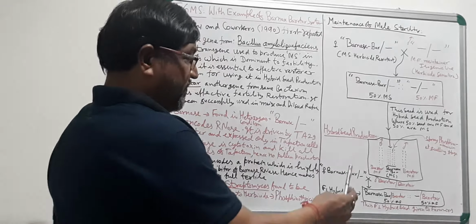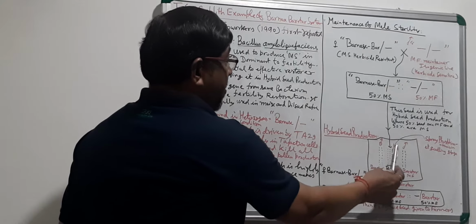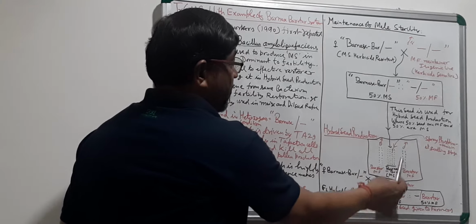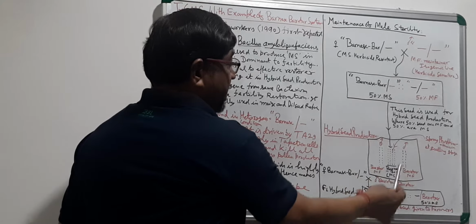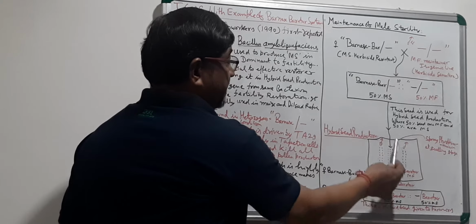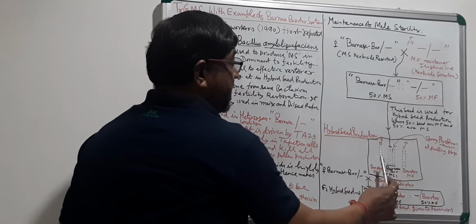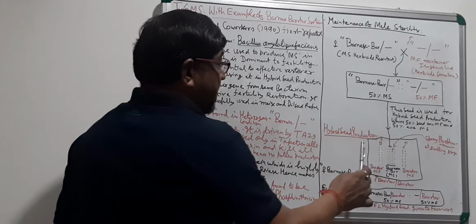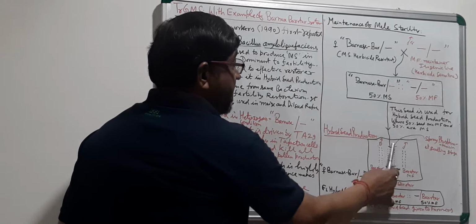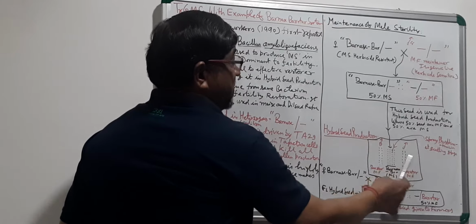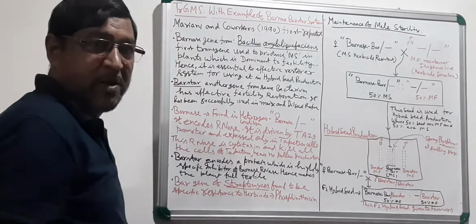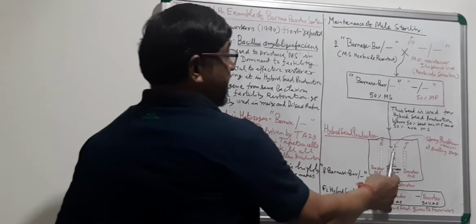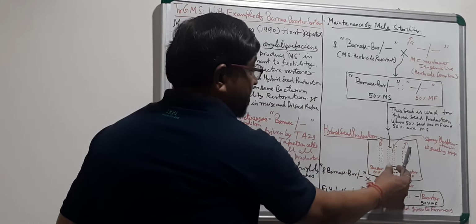Now you see, all the plants you are going to get here in the Barnase-bar system are male sterile. They will not set any seed until they get pollen grains from the Barstar male fertile pollinator. So you are pollinating it and getting hybrid seed from here.